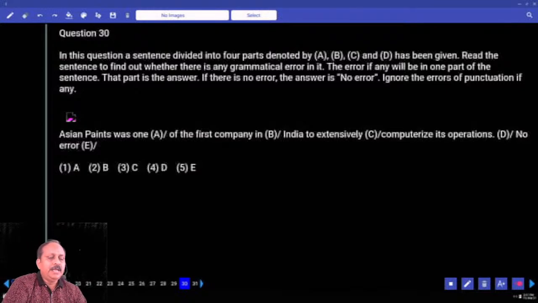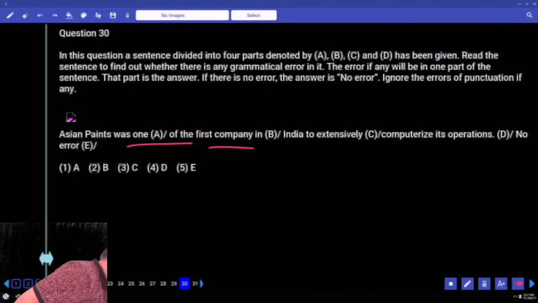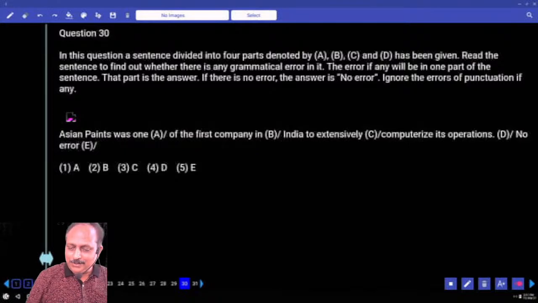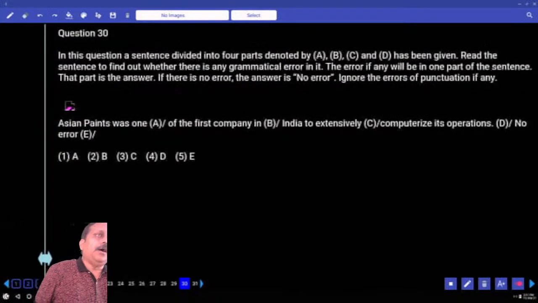Easy. Asian Paints was one of the. Please underline the phrase one of the. There are 3 rules that go with the phrase one of the, and this is based on one of the rules. In all the 3 rules, a noun should be in the plural form. So where is the error? Will you say company or companies? Easy or difficult? Easy or damn easy? Damn easy. So that's all for today. And from tomorrow,